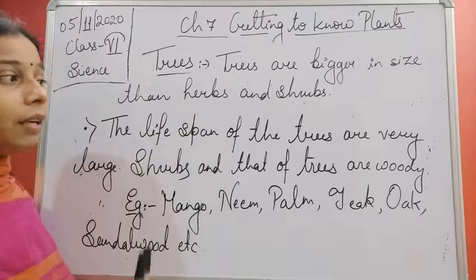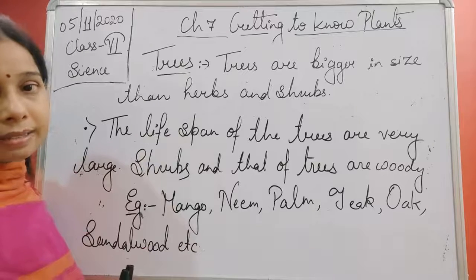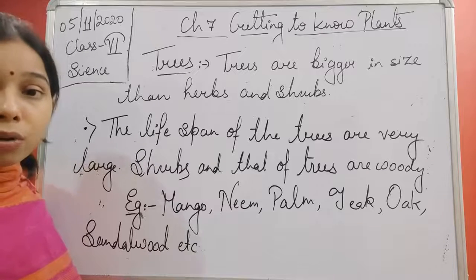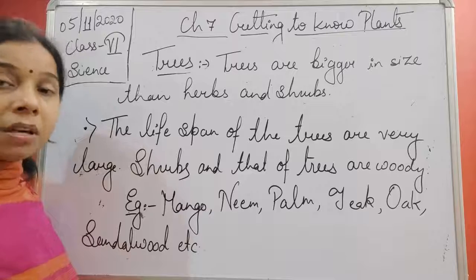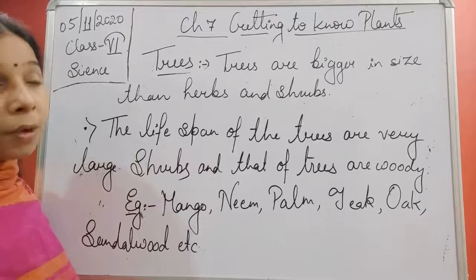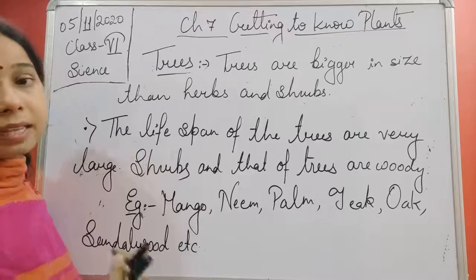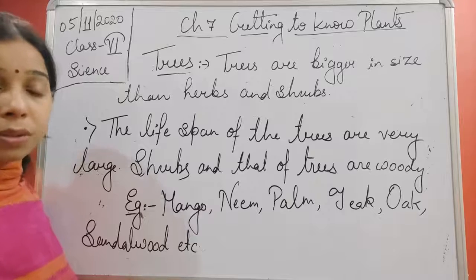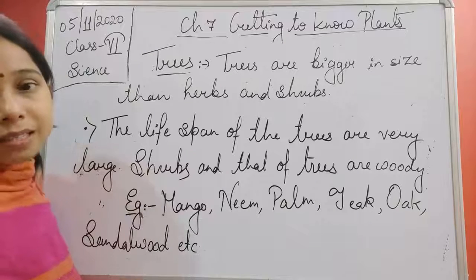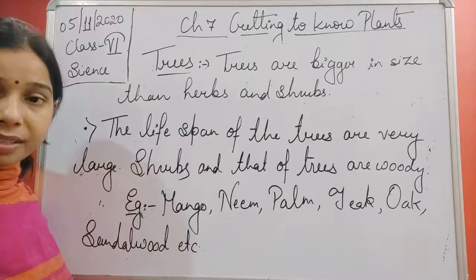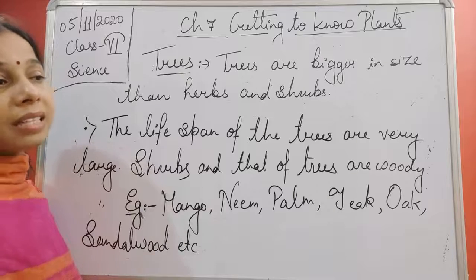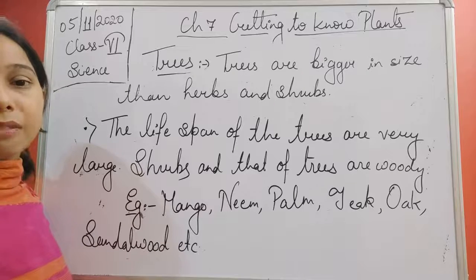After that we can write the examples, students. Tomato is an example of a herb. Ginger is an example of a herb. Rose and jasmine are examples of shrubs. Neem and palm tree are examples of trees. So this is the classification of plants on the basis of their size.